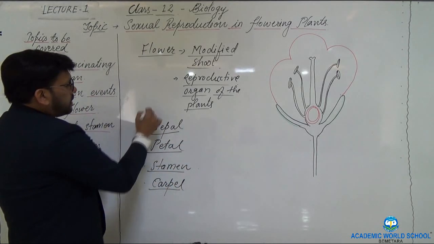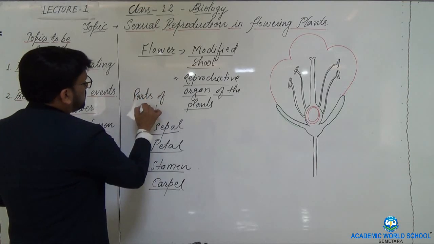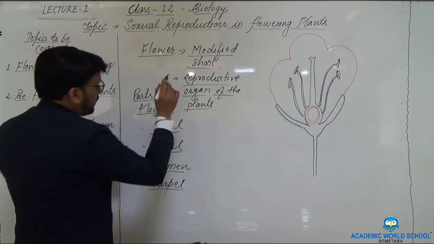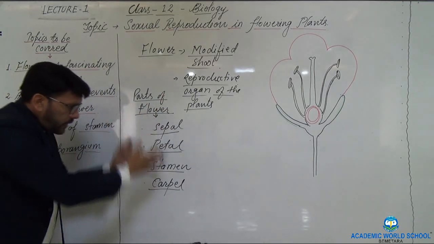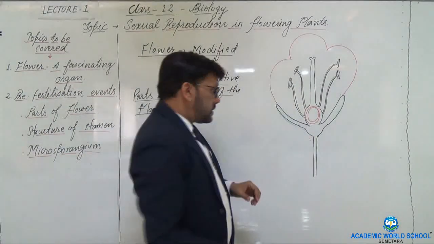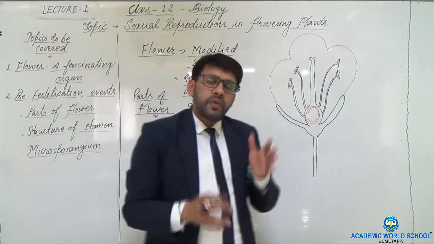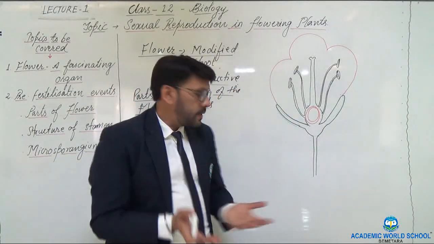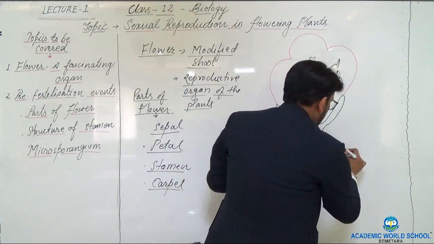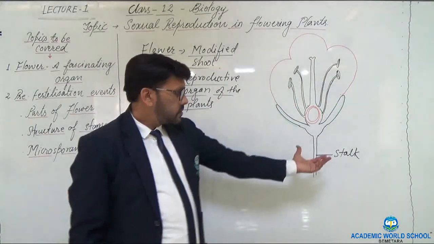So all these are parts of the flower. Now let us see where all these parts are present in this diagram. You can see here the flower is attached to the main axis of the plant with the help of a structure, and this structure is called the stalk.